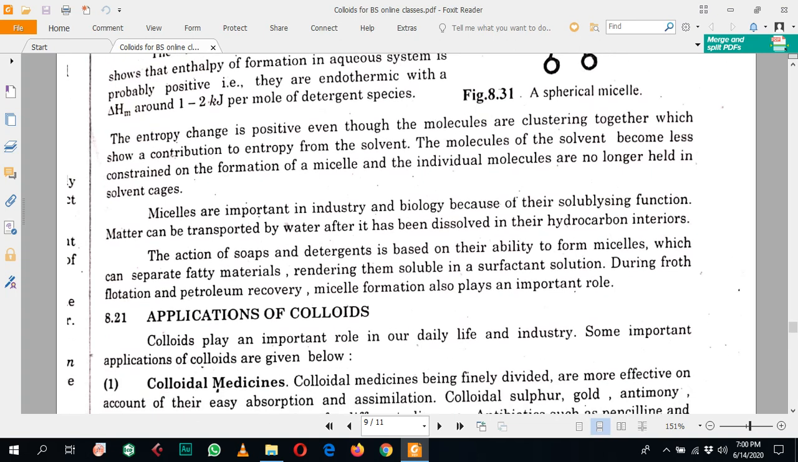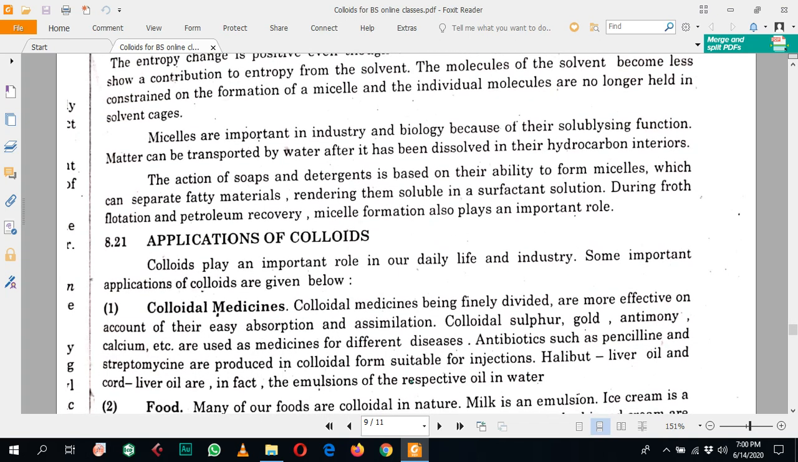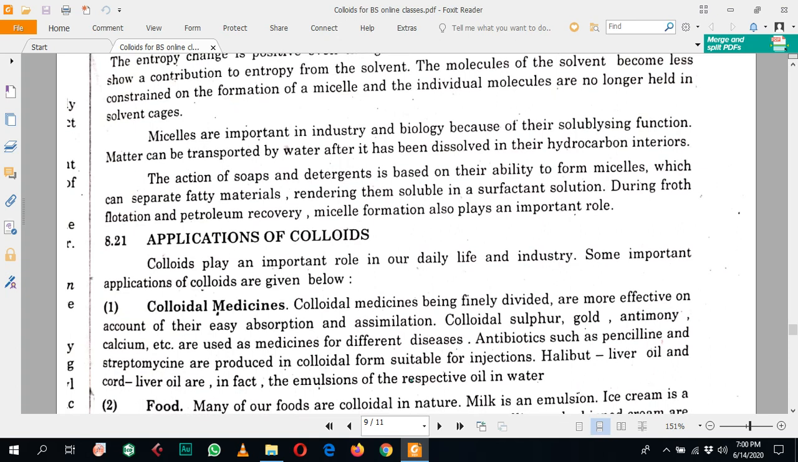So here solvation of the individual molecules is not happening, rather in micelle formation the polar ends show attraction with water. So this was the thermodynamics of micelles, or surfactants, or surface active agents.